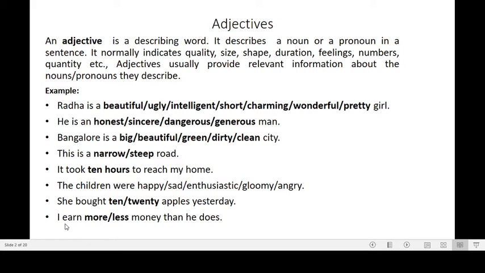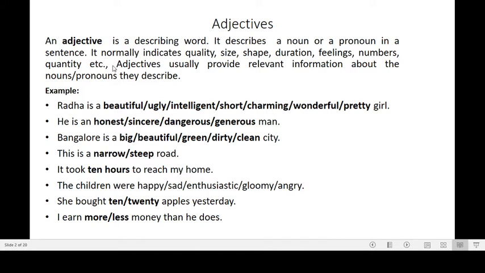And in the next example, you see, I earn more or less money than he does. Here you can use I earn more money than he does, or you can use I earn less money than he does. Here these words more or less are adjectives because they are indicating the quantity.